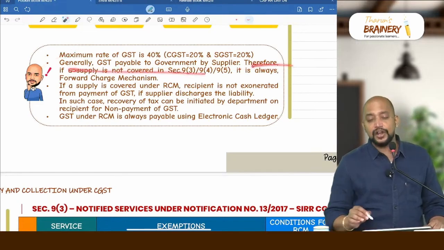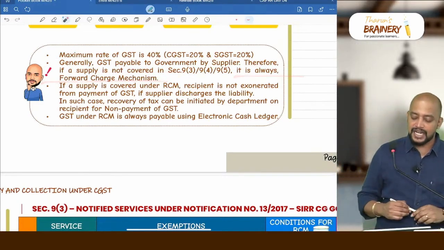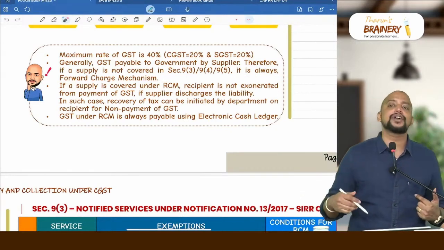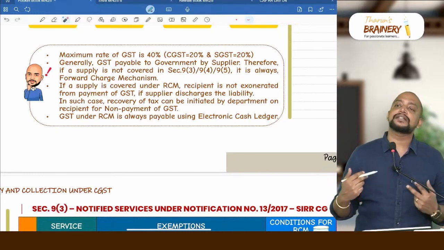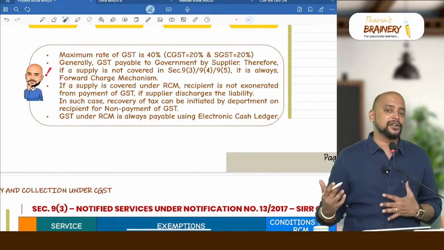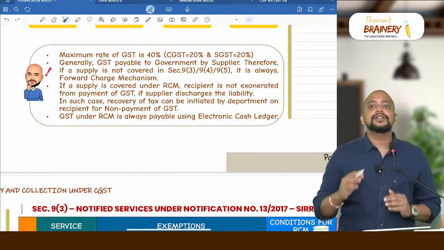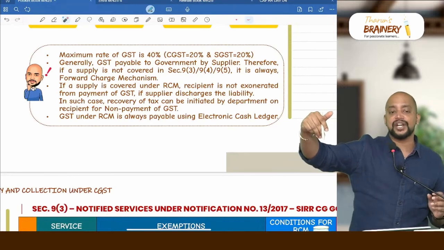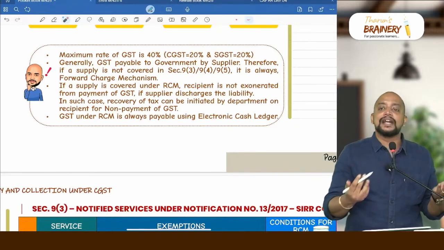Therefore, if a supply is not covered under 9(3), 9(4), 9(5), it is always forward charge mechanism. And if a supply is covered under RCM, who is liable to pay GST to government? Recipient is liable to pay. What if the supplier has paid the GST? Whether the recipient is exonerated from payment of GST? Exonerated means relieved from payment of GST? No. So it is as good as recipient has not paid GST. So the recovery will be initiated on recipient, whereas the supplier has paid excess tax. So he will be getting the refund.